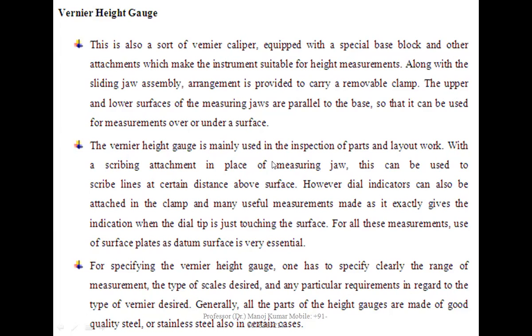The vernier height gauge is mainly used in the inspection of parts and layout work. With a scribing attachment in place of the measuring jaw, this can be used to scribe lines at certain distances above the surface.